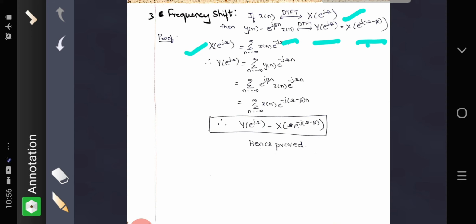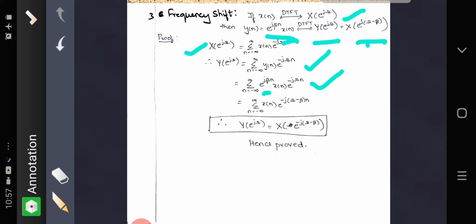X of e raised to j omega is equal to the summation n equal to minus infinity to plus infinity x of n e raised to minus j omega n. Similarly, Y of e raised to j omega is the summation n equal to minus infinity to plus infinity y of n e raised to minus j omega n. But what is y of n? e raised to j beta n x of n. So substituting here in place of y of n.